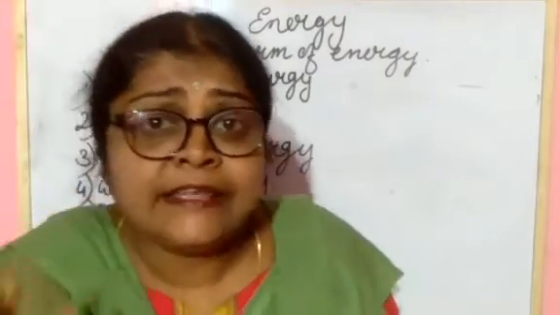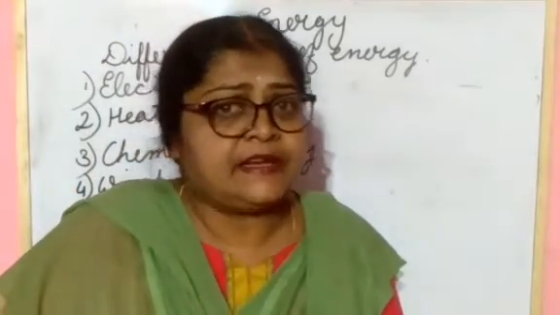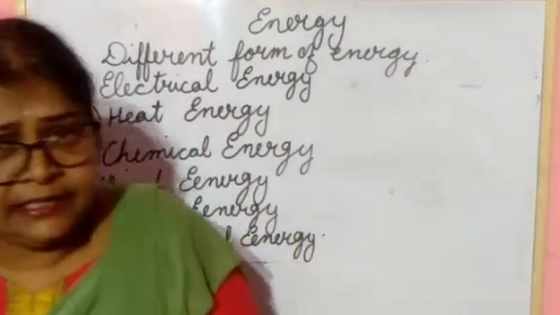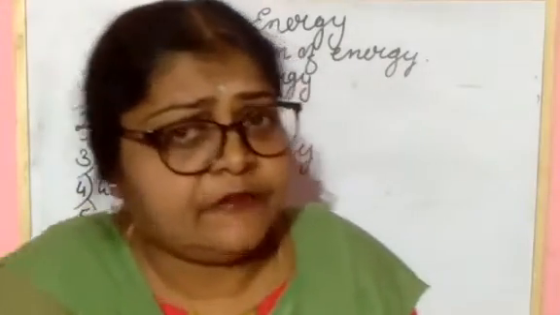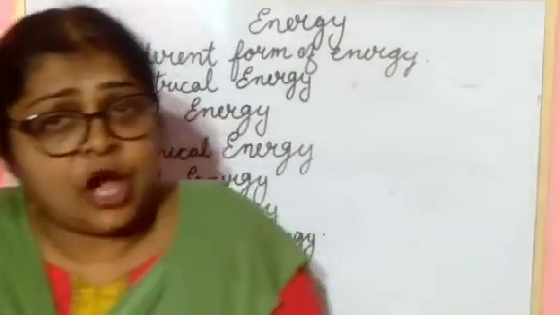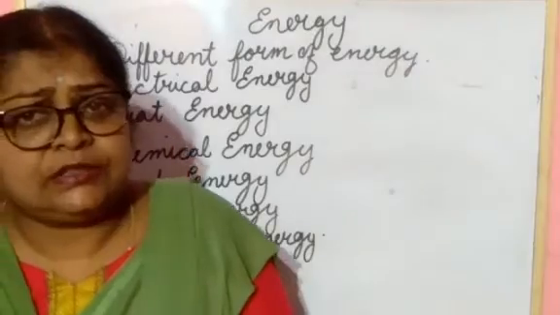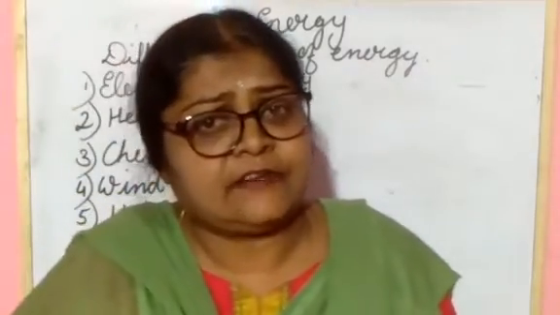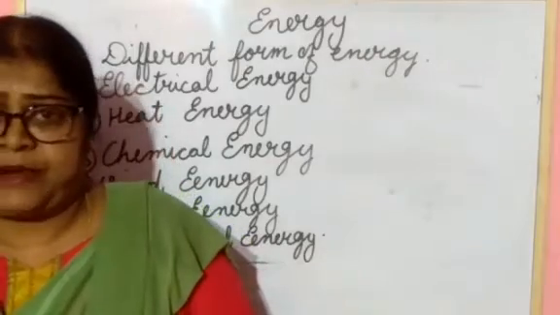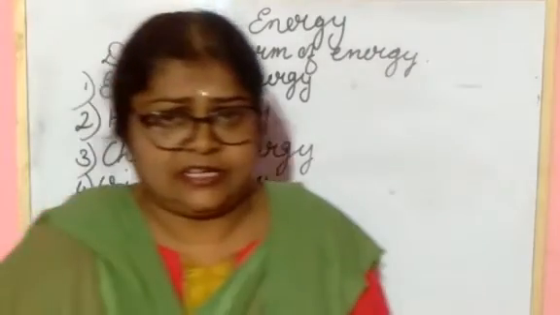And all living things depend on plants. We are getting all things from plants. We are depending on plants. So from plants we are also getting energy, solar energy. All living things are getting it.